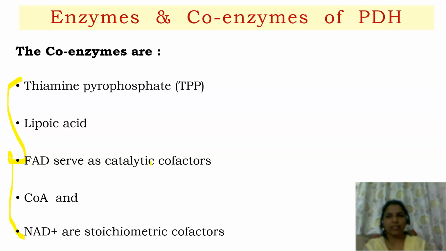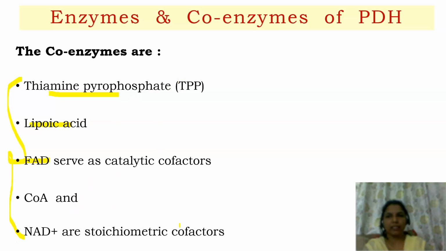These 5 coenzymes, or cofactors, some act as catalytic cofactors, some act as stoichiometric cofactors. Catalytic cofactors means they act as part of the catalysis. For example, TPP, lipoic acid as well as FAD act as catalytic cofactors.